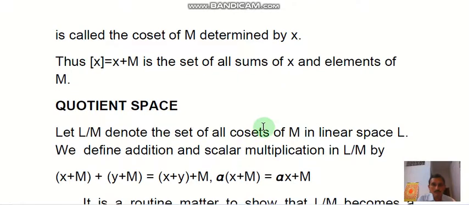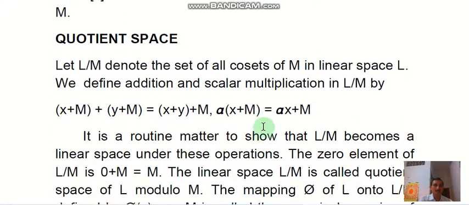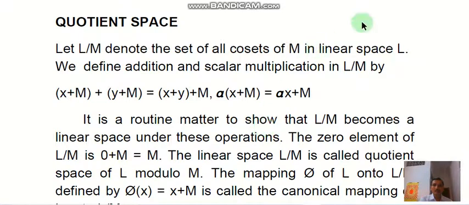Based on this coset, now we define the quotient space. In the quotient space, let L by M denote the set of all cosets of M. So all the cosets generated by M, we denote this set by L by M in a linear space L, and here we define the addition and scalar multiplication in L by M by this: x plus M plus y plus M equal to x plus y plus M, and alpha into x plus M equal to alpha x plus M.